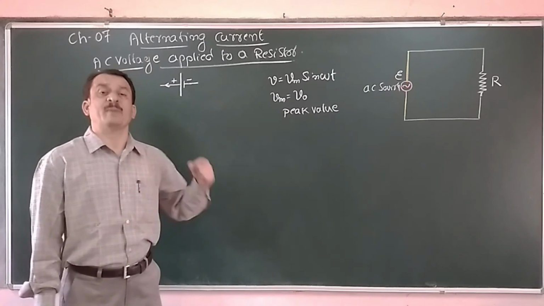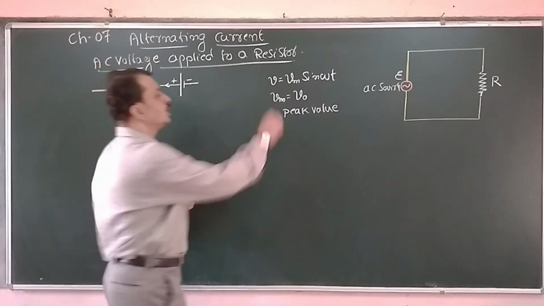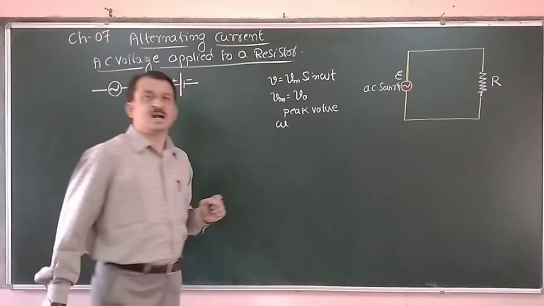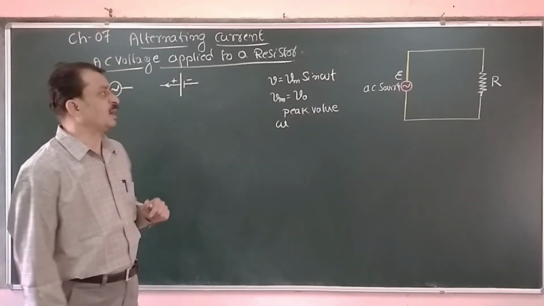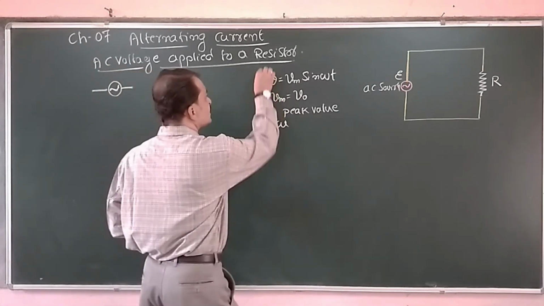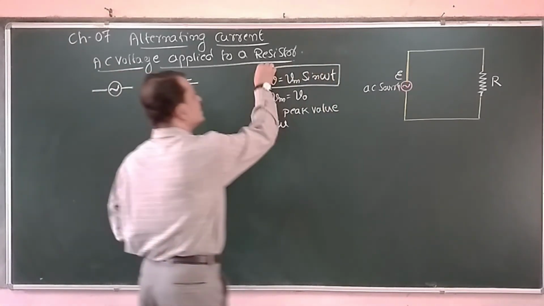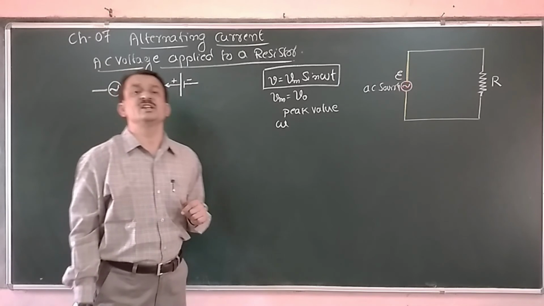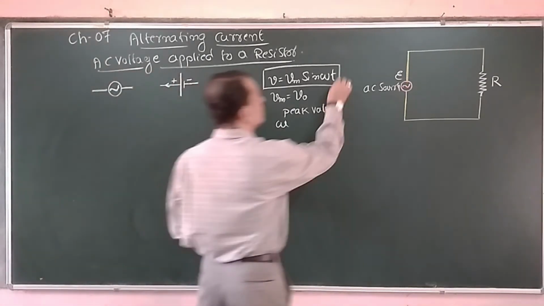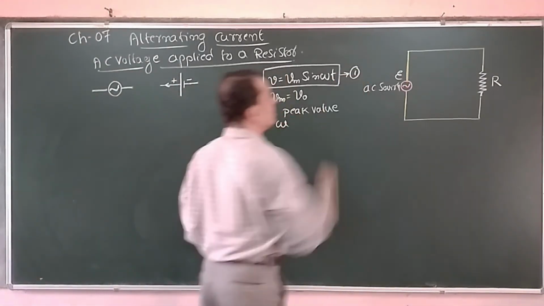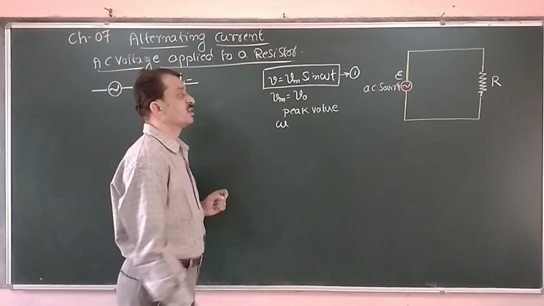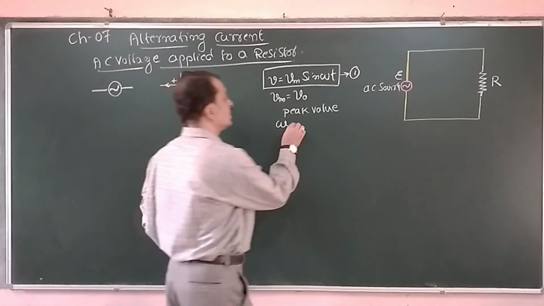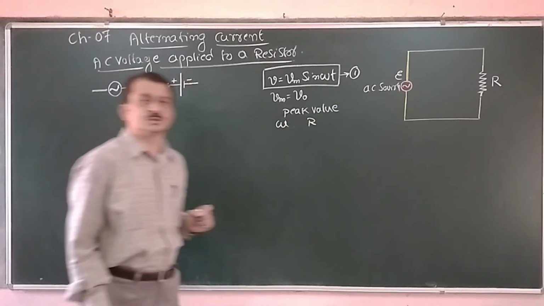And omega is the angular frequency, and t is the time. Now this equation represents the instantaneous value of AC voltage. Let me call this equation 1, which is applied across a resistor of resistance capital R.